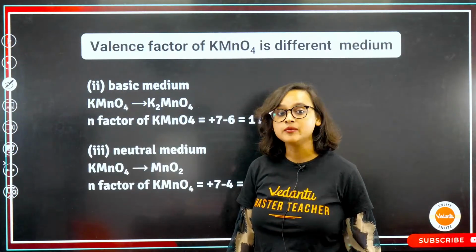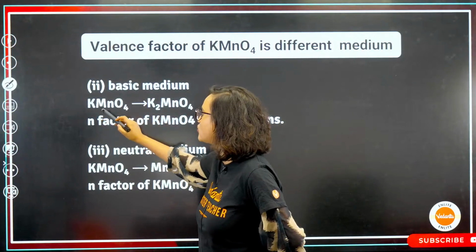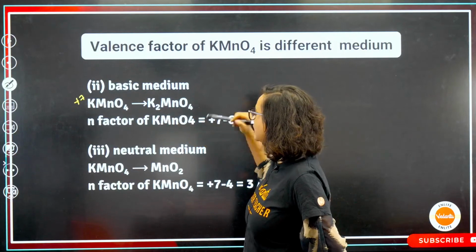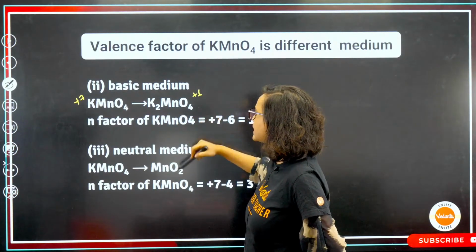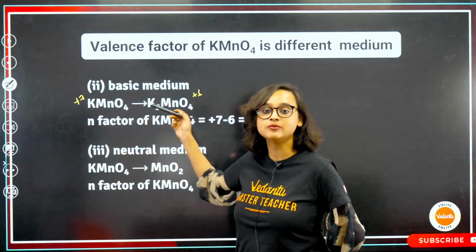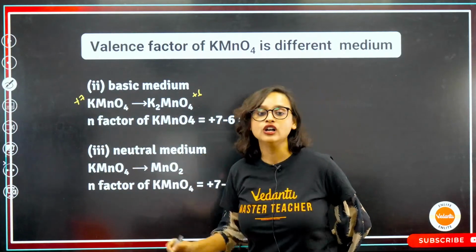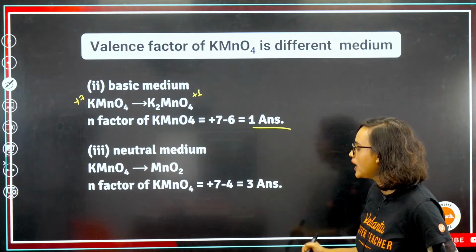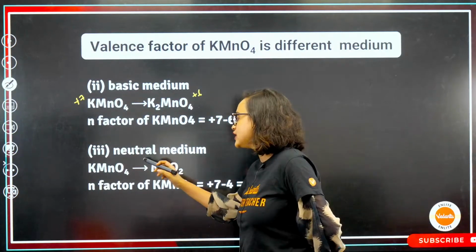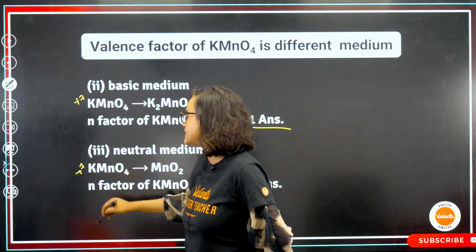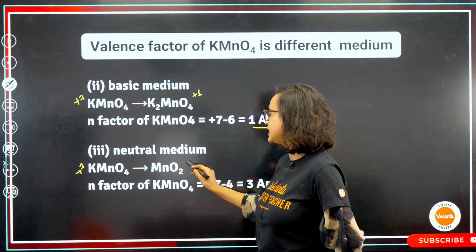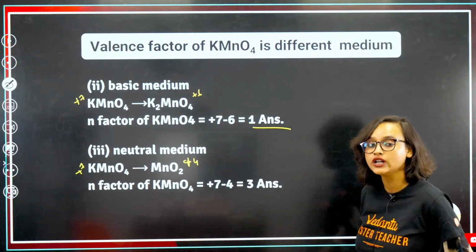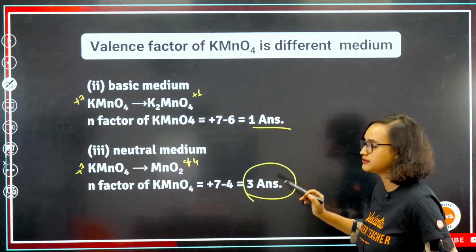Not at all. If I take a basic medium, KMnO4 is once again in the +7 state, but in basic medium it becomes K2MnO4, that means it is in the +6 oxidation state. So what is the N factor here? +7 minus +6 gives you 1. So the N factor of KMnO4 in basic medium is 1. But if it is neutral medium, once again +7 oxidation state here, and now MnO2, that means it is in the +4 oxidation state. So the N factor of KMnO4 is +7 minus +4, answer is 3.